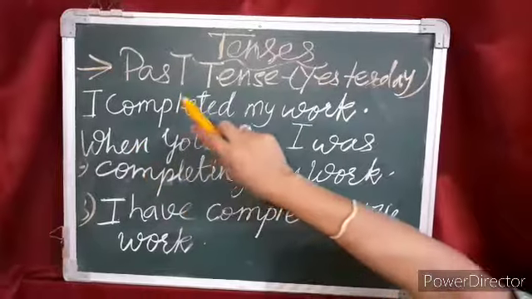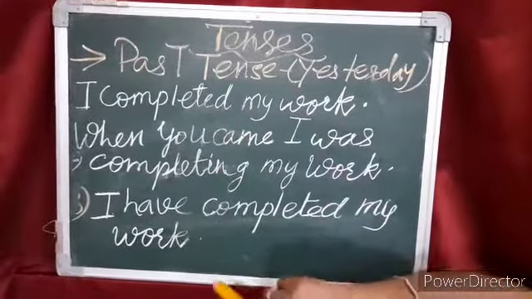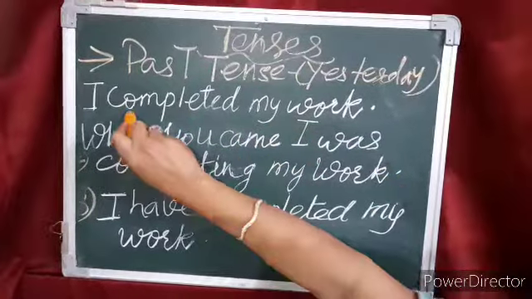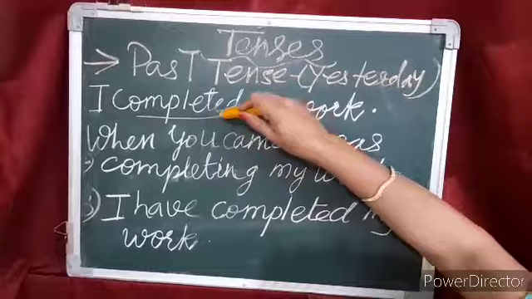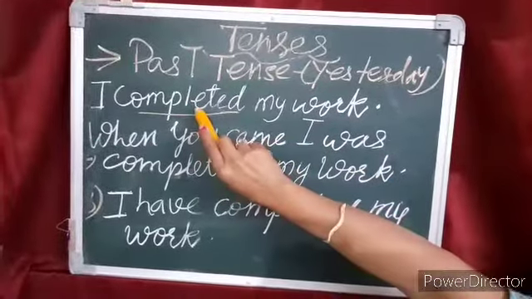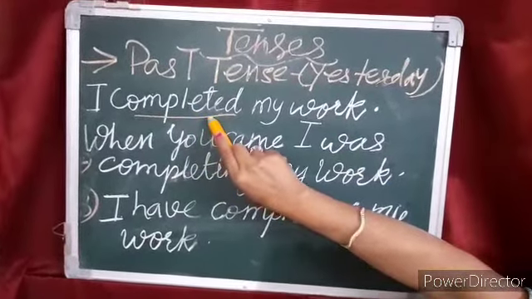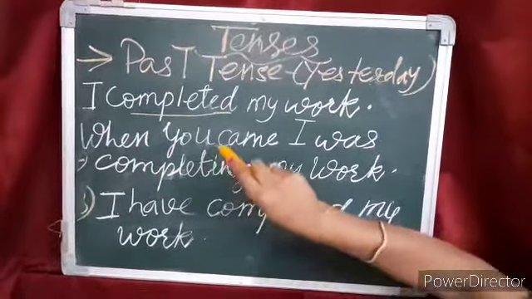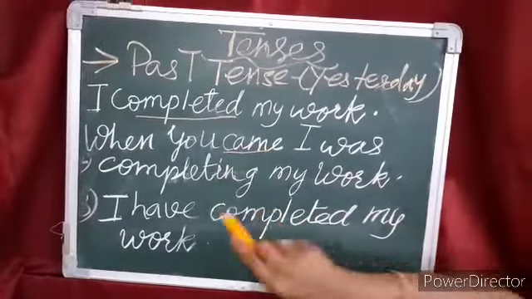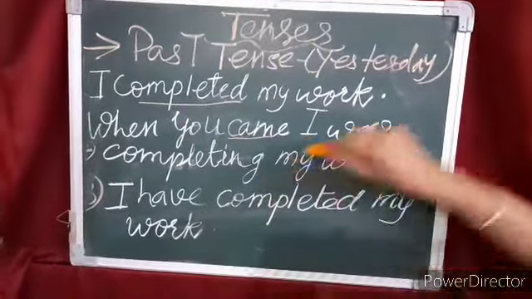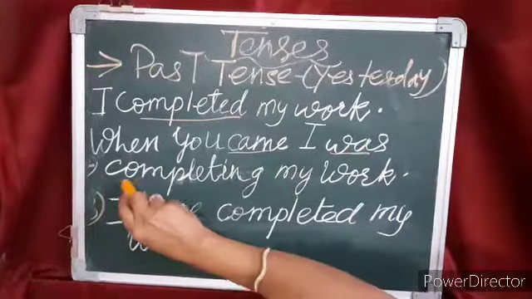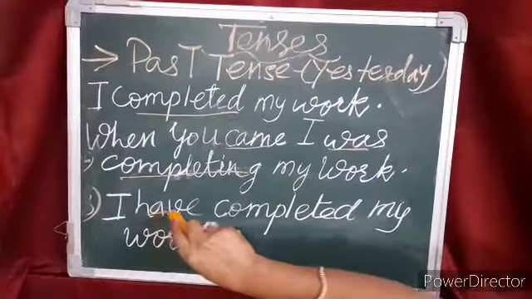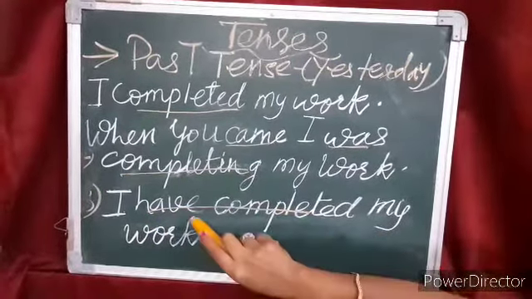So here there are three sentences, just have a look on it. I completed my work. So I completed. So what is at the end? Ed. So this is the past tense form of word complete. Number 2, when you came, I was completing my work. So here the verb is was completing. Number 3, I have completed my work.